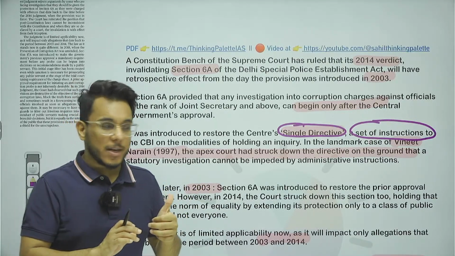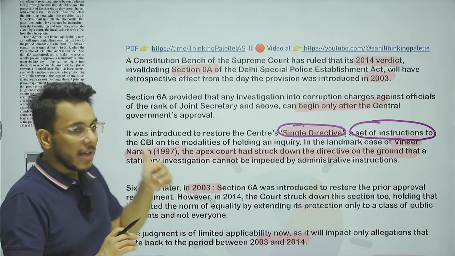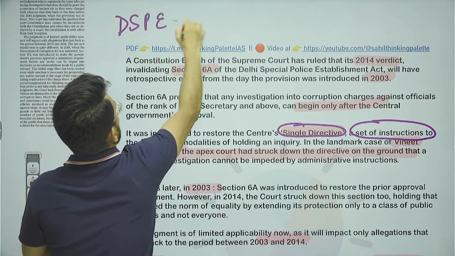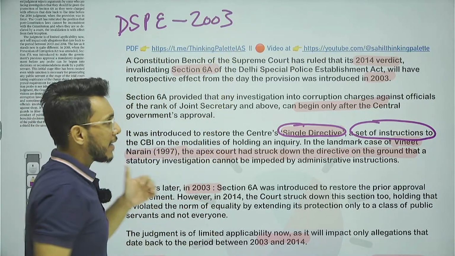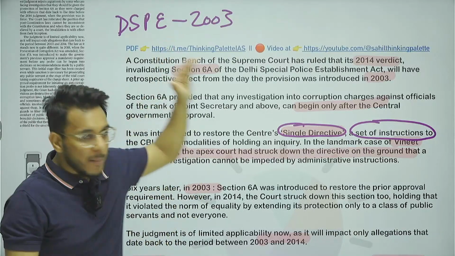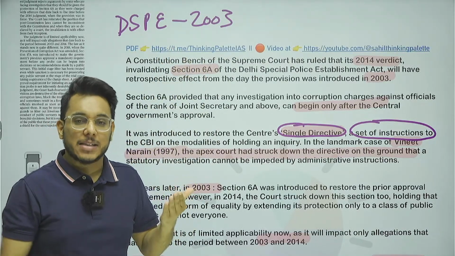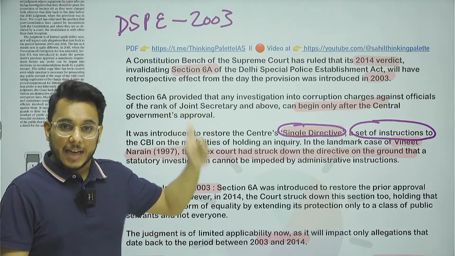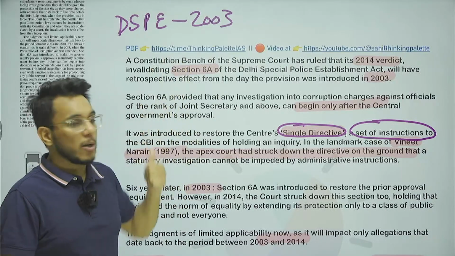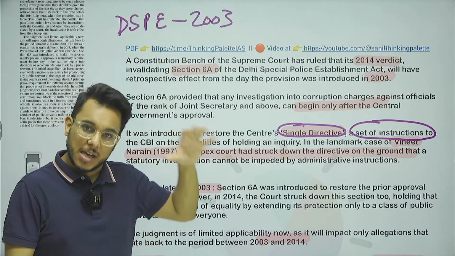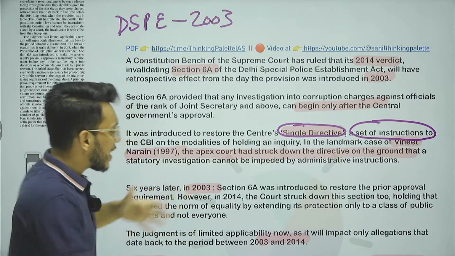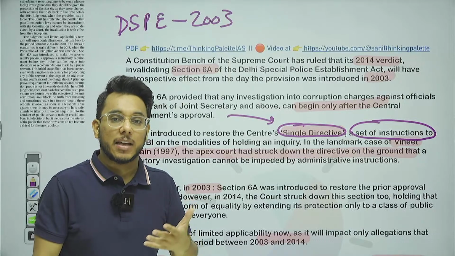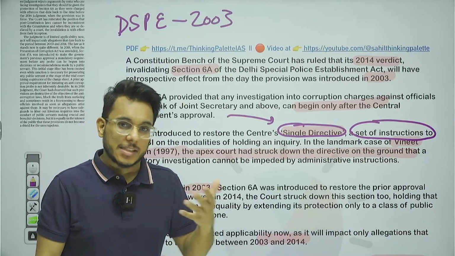Now, guys, understand this: I told you that the CBI is governed by the Delhi Special Police Establishment Act 2003, but it doesn't mean that CBI was made in 2003. CBI as an institution was enacted in 1941. However, the new legal framework was given in 2003. So CBI was existing earlier also. So this single directive was a problematic provision where prior approval had to be taken before you investigate the case against an officer.